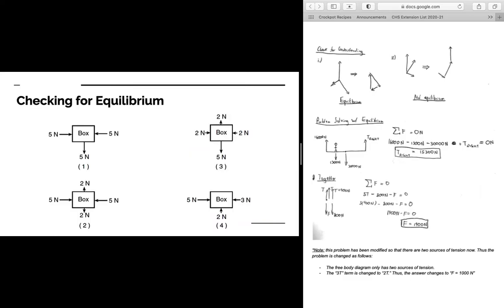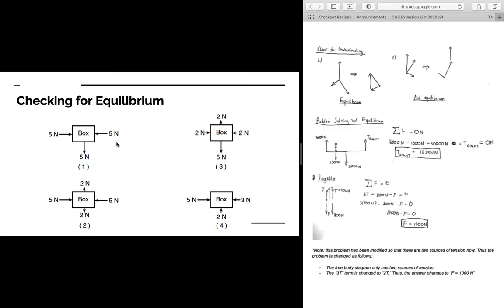So how do we check for equilibrium? We're going to start with some simple examples here, and then we're going to build up to some more complicated examples. The easiest way to check for equilibrium is to add your forces together in the x and y direction separately. The y direction acts in the vertical direction. All forces in the vertical direction are not going to affect the horizontal direction, and vice versa. So we only add together forces in the horizontal direction, and we add those together separately from forces in the vertical direction.